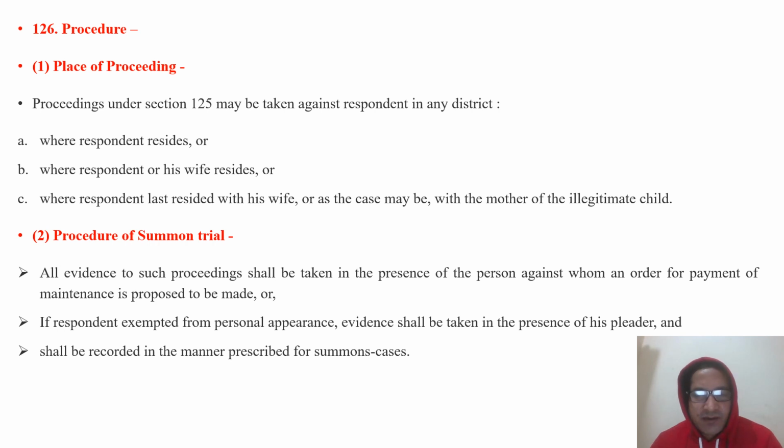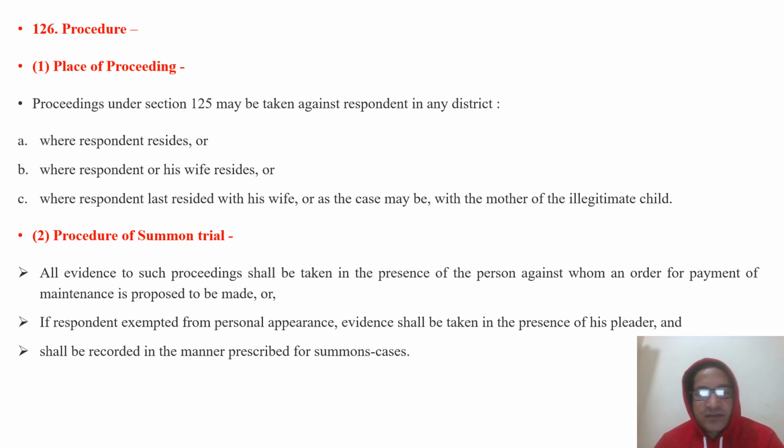For example, A is an illegitimate child living in Dehradun with his mother, and the father is living in Haridwar. That means the illegitimate child has the right to file a petition in the Haridwar court or the Dehradun court, because his mother is living in Dehradun.